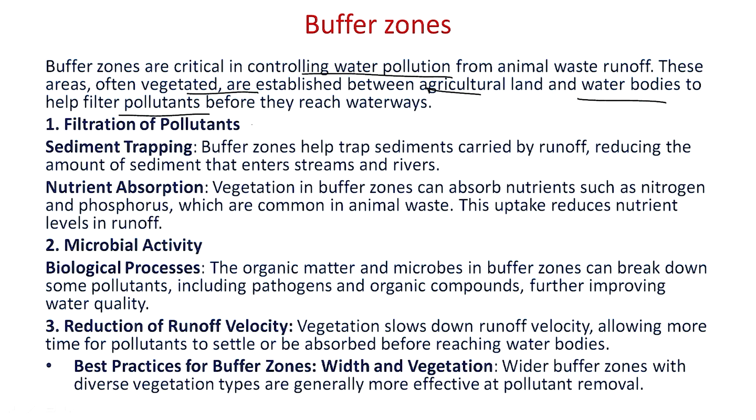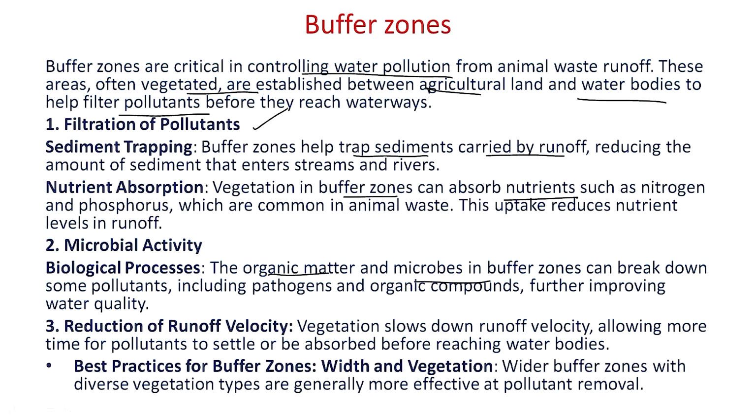First important is the filtration of pollutants. The buffer zone traps sediment carried by the runoff, reducing the concentration entering the water body. Vegetation present in the buffer zone absorbs the nutrients for plant growth, finally resulting in a reduction in the concentration of these nutrients from the animal waste. Microbes and different types of organic matter are also present in the buffer zone. They break down some of the pollutants and the pathogens present in the animal waste.